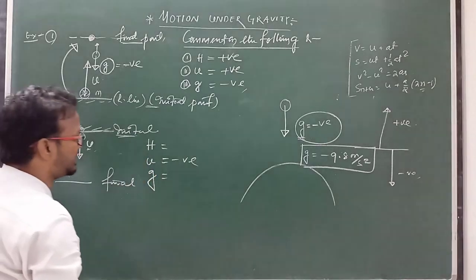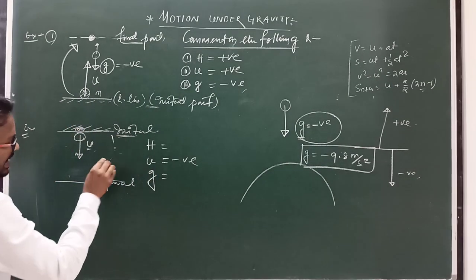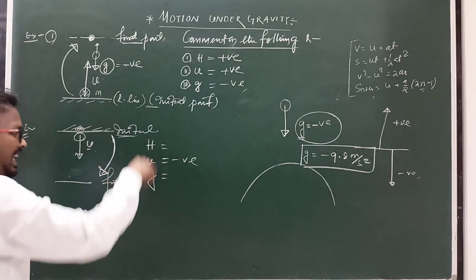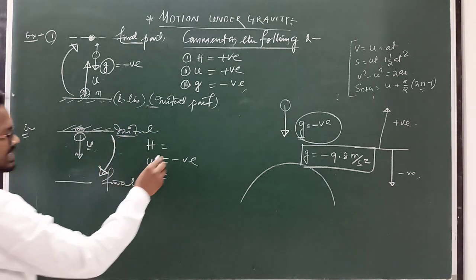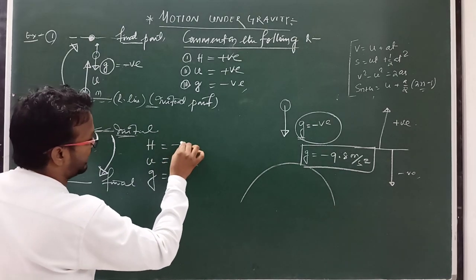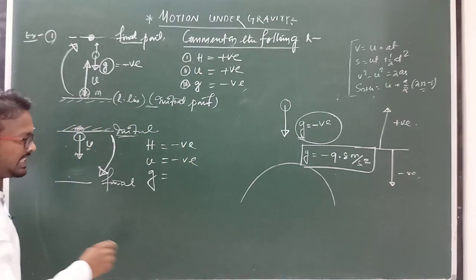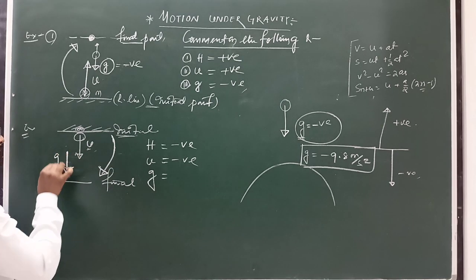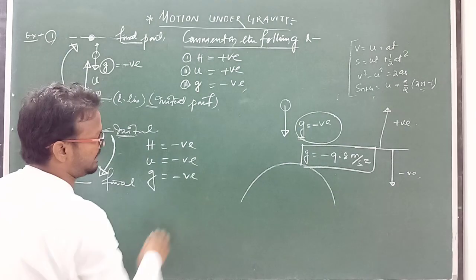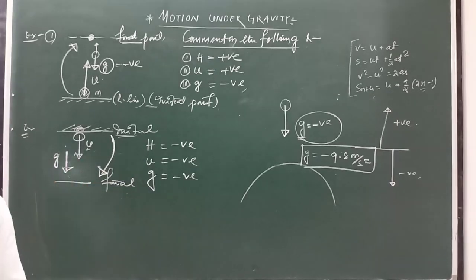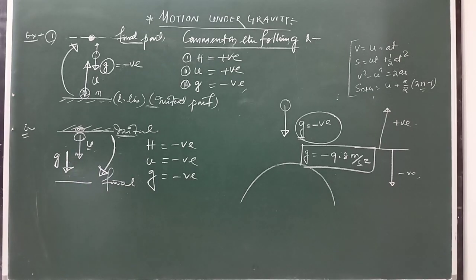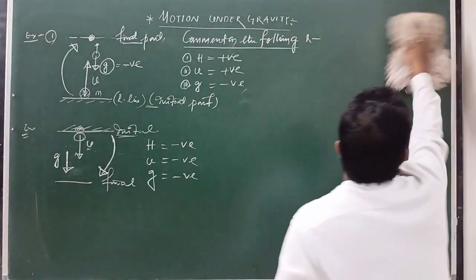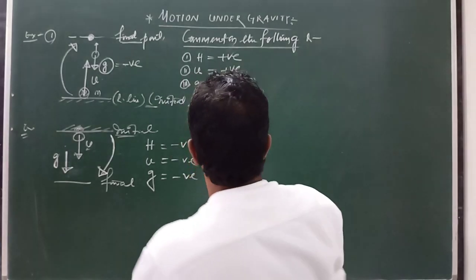Then come to h, meaning displacement. The final point lies below the initial point, or the initial point lies above the final point. In this case displacement should be taken with a negative sign. Next g: the value of g is always downward, so we have to take a negative sign here. Clear? This is the sign convention. So by using this concept, you can solve problems. Suppose another example.